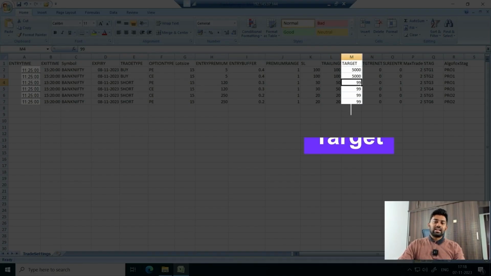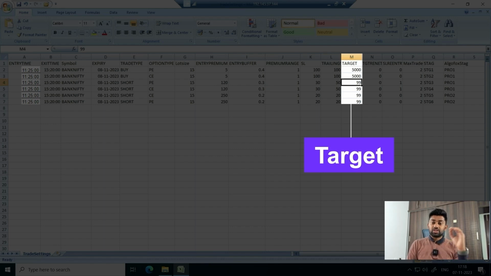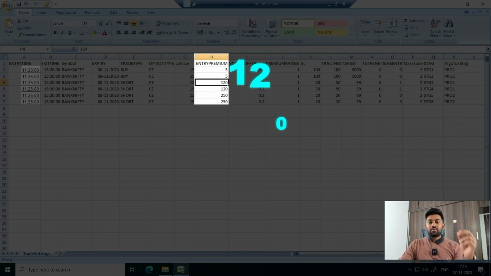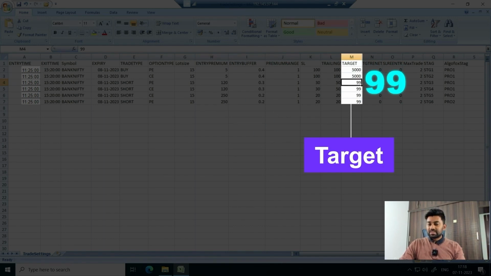Similarly, there is target again in terms of percentage. If I have taken a short trade and if I don't want any target, I can just keep it as 99, because for a premium of 120 rupees, 99% target is almost equal to 118 or 119, which is very unlikely to be achieved, because 120 rupees becoming zero is possible maybe on the day of expiry, but 1 or 2 days before expiry is next to impossible. And that is the reason I've just kept target as 99%.